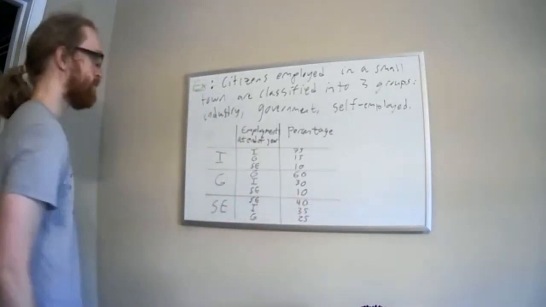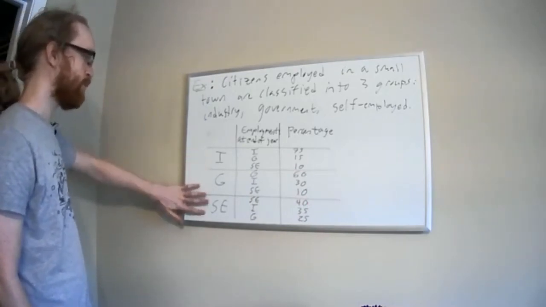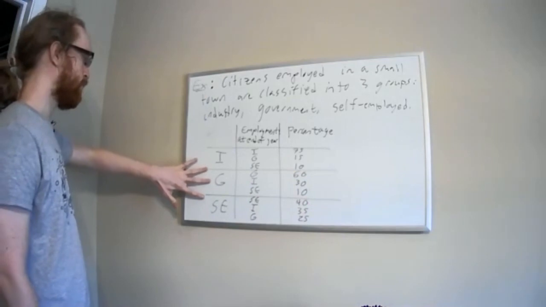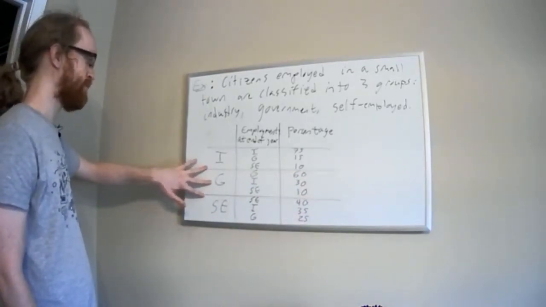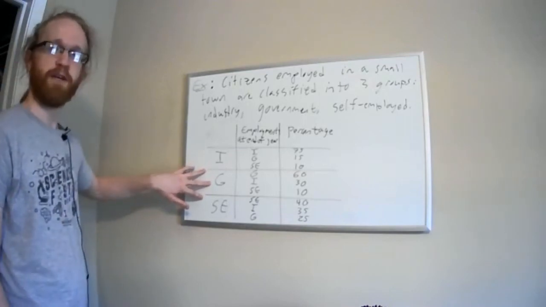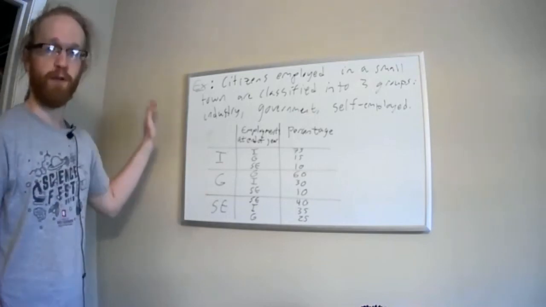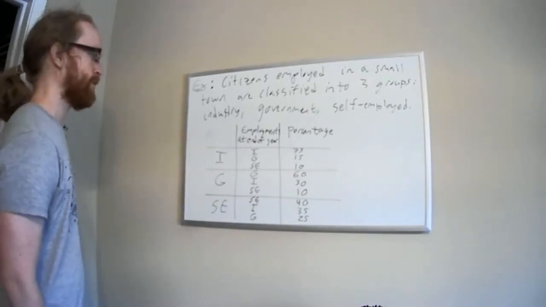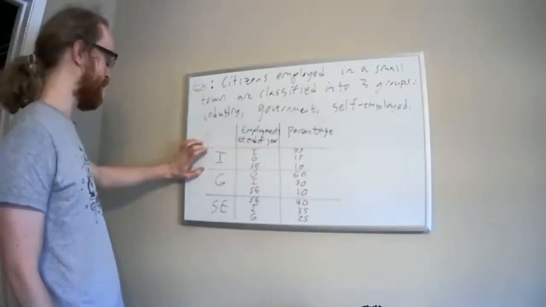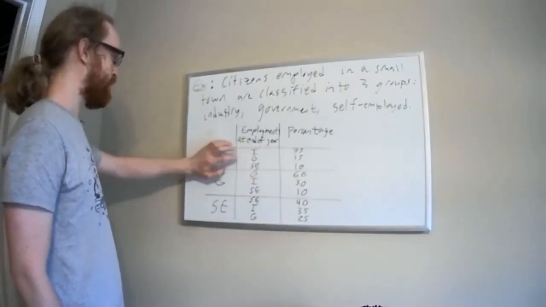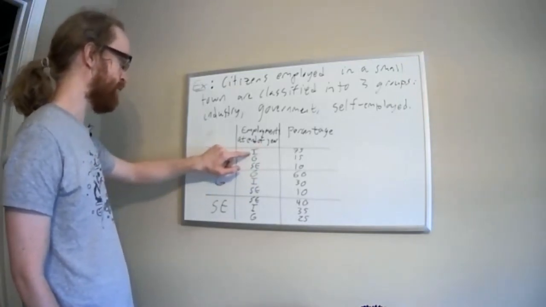Okay, so I filled in this table. And the idea is this. So there's only these 3 types of jobs: industry, government, self-employed. And what we're really monitoring here is, from year to year, what percentage of people switch classifications. So how many people leave industry and go on to government, or leave industry and go on to be self-employed, and so forth, or any of the other combinations that you can think of. And so that's what I've written over here. So if I look in this first section, I have industry. And so what I'm looking at are all the people that are in industry and either stay in industry or switch to government